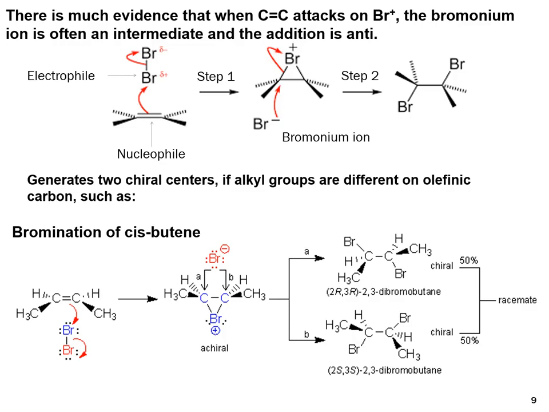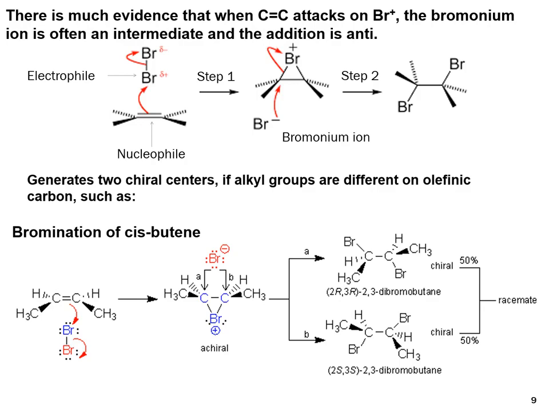This is an example of an electrophilic addition reaction. In this example, the olefinic double bond acts as a nucleophile and bromine acts as an electrophile. The nucleophile attacks the bromine and gives a bromonium ion. Then a bromide anion attacks the bromonium ion. There are two possibilities to attack on it.